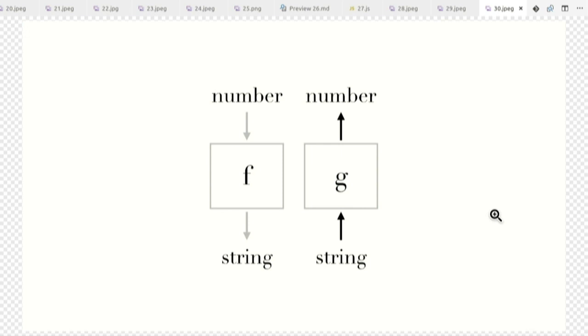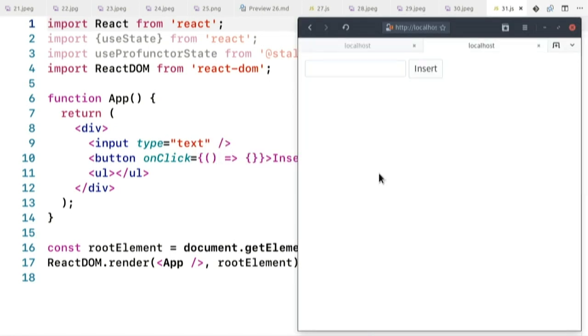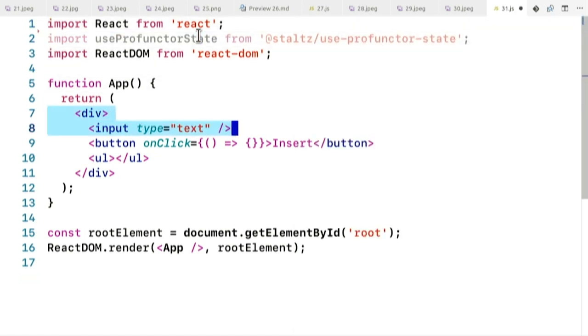So let's give this thing a spin. Let's try it on something a little more interesting. I'm going to make a small to-do app. The objective is that I type something here and insert, and type something else and insert. I'm not going to have that there. And I have just this template, very simple: input, button, and list.